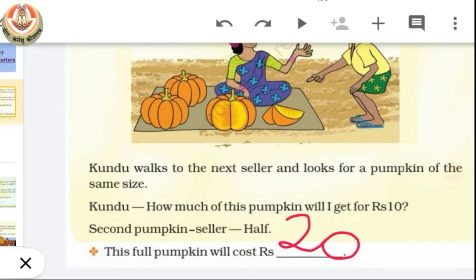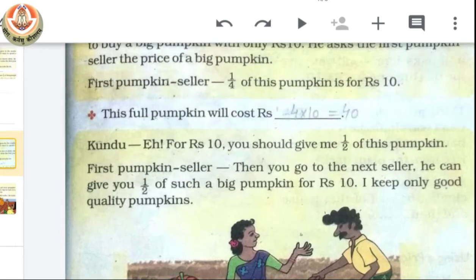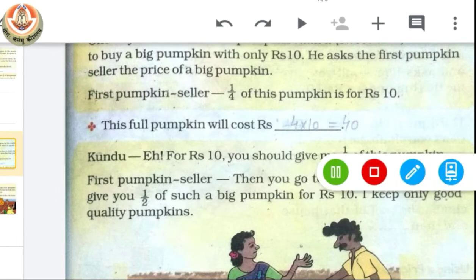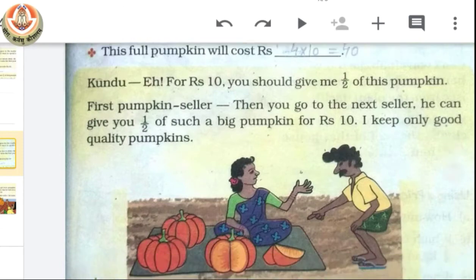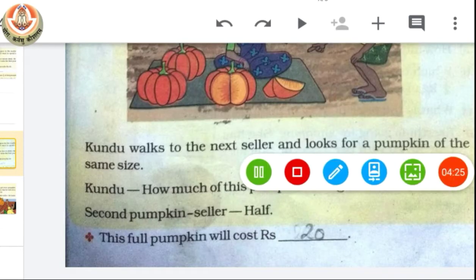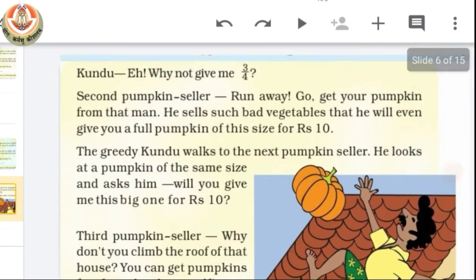Okay. Now let's move on to the next page. You can see here the answer. The answer for the first pumpkin is 40 and the answer for the second pumpkin is 20. Okay. Now what will happen? Now Kundu said, why not you give me 3/4? That means he wants 3/4 of that pumpkin in just rupees 10.